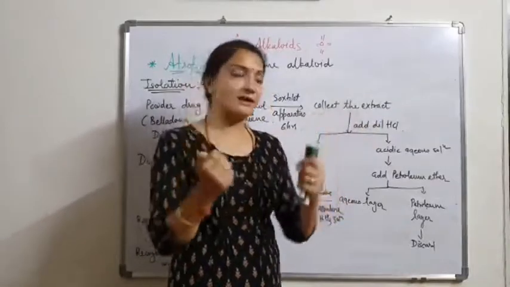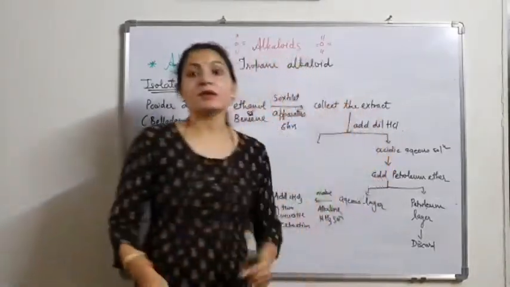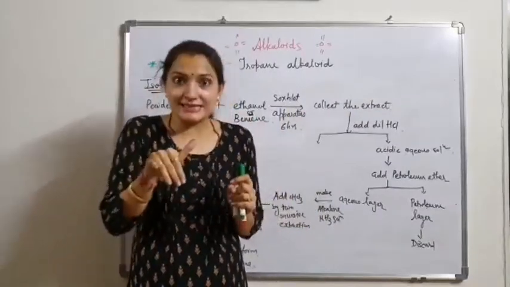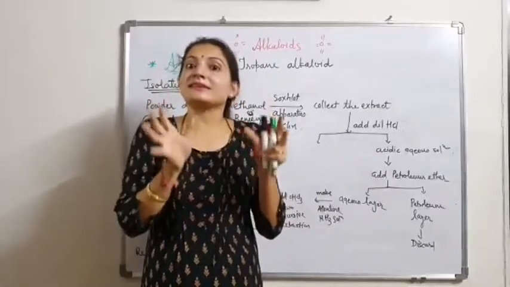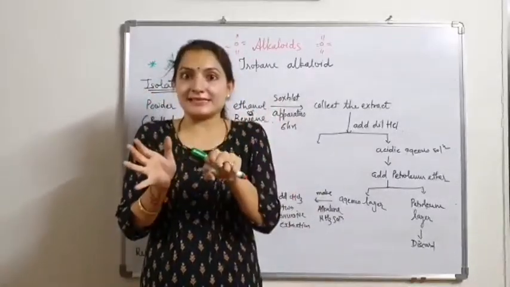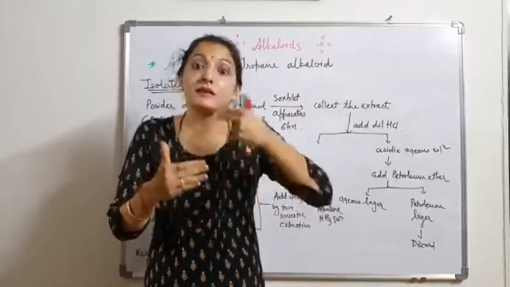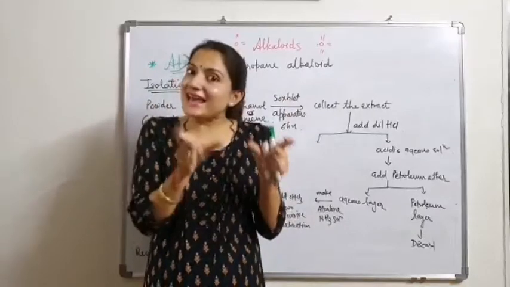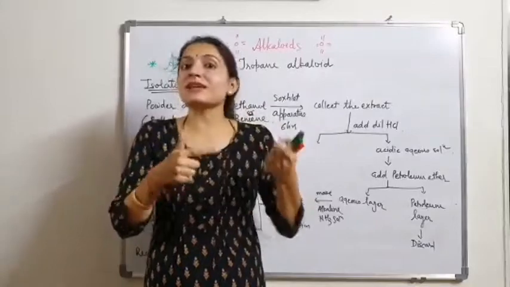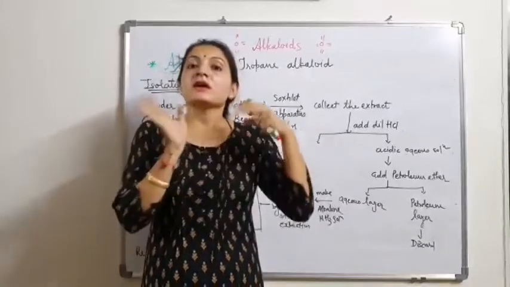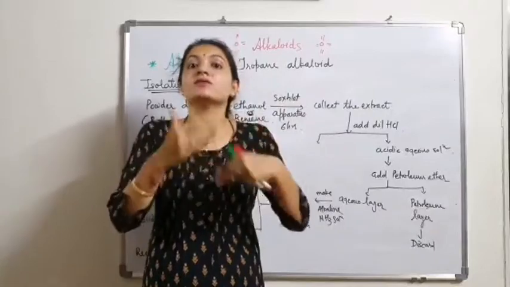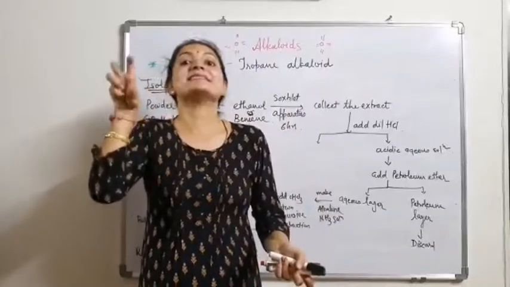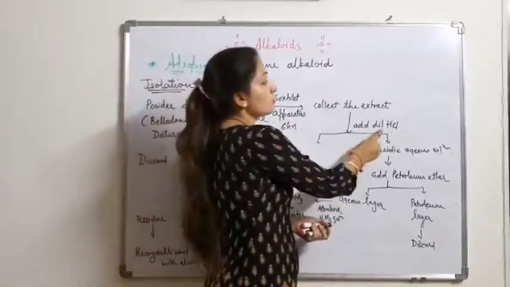After the whole procedure, we collect the extract and add dilute HCl. Many constituents come into the organic solvent, but when we add HCl, the alkaloid present in base form is converted into the salt form in the presence of acid and comes into the HCl solution layer, because the HCl solution is prepared in water and salts are soluble in water. So it comes into the HCl aqueous layer.